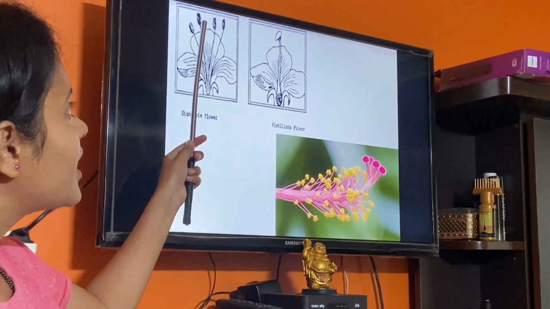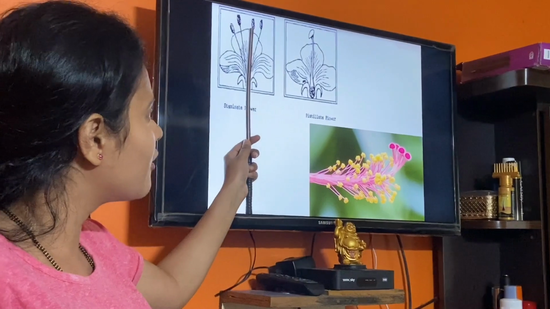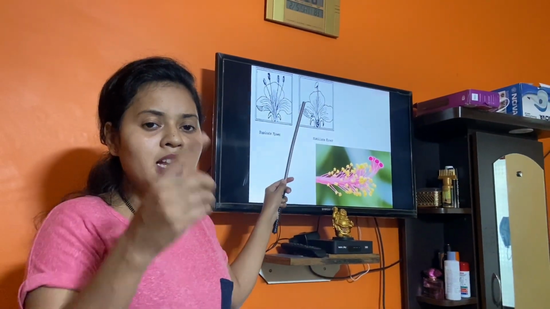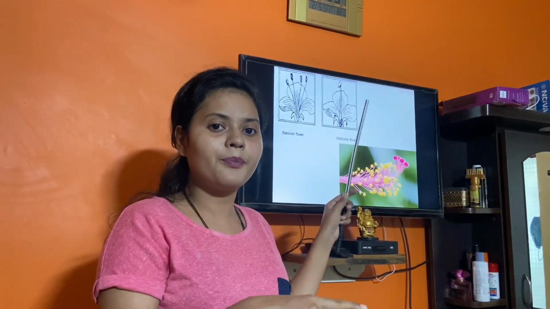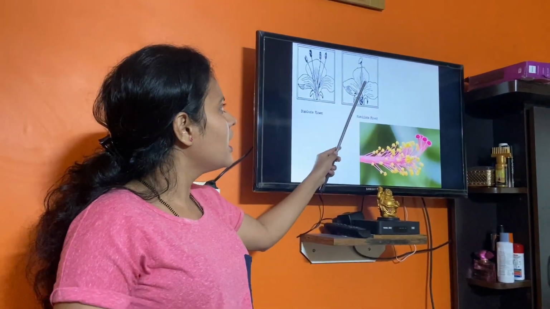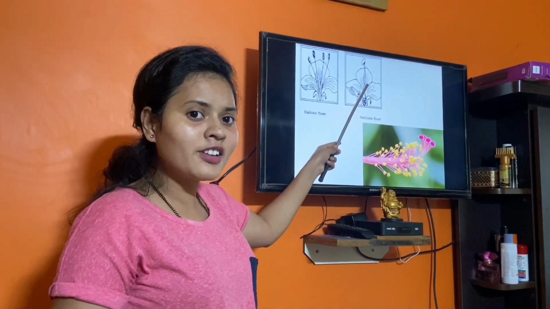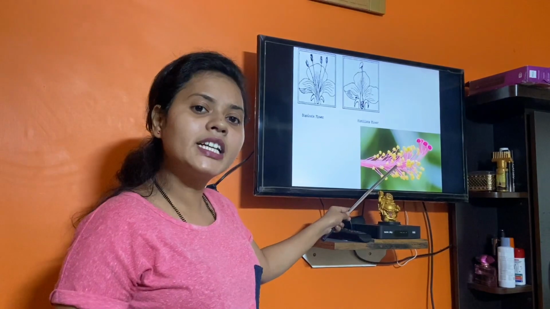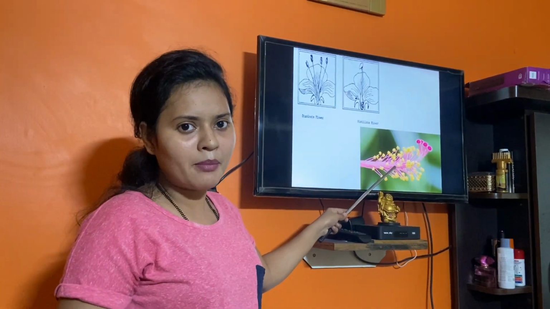They will transfer the pollen from this particular flower to the female flower, and then pollination will take place. So transfer of pollen to the stigma of the flower is called pollination. Here we say this is cross pollination, which requires pollinating agents, and here it is self pollination. Remember this.